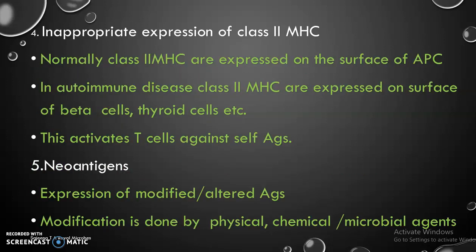Next one is inappropriate expression of class II MHC molecules. That is, normally class II MHC are expressed on the surface of antigen presenting cells. In autoimmune disease, class II MHC are expressed on the surface of various secretory cells such as beta cells, thyroid cells, etc. This activates T cell response against self-antigens.